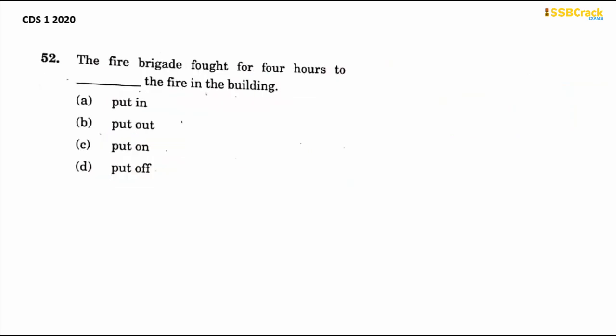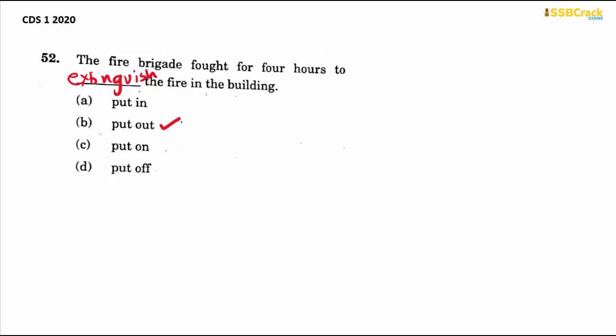Next question. The fire brigade fought for 4 hours to dash the fire in the building. Here it means to extinguish the fire in the building, right? That's what the fire brigade was for. Now the phrasal verb that should replace the word extinguish is put out.